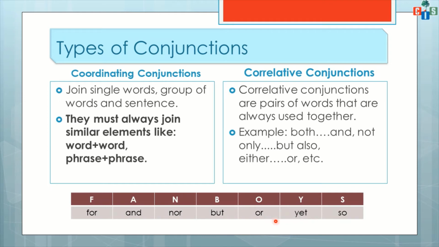These words are used in coordinating conjunctions, right? We can use all these words for coordinating conjunctions.